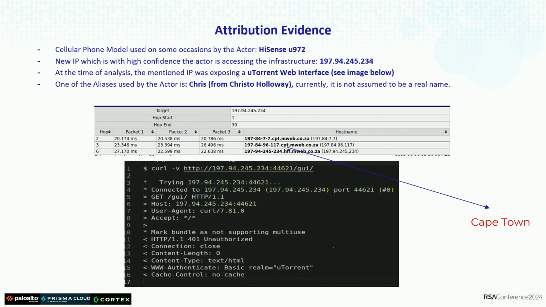And this led us, later with further investigation, to another interesting IP. And once we accessed the infrastructure, we were able to identify the cell phone model that he was using during the panel access.